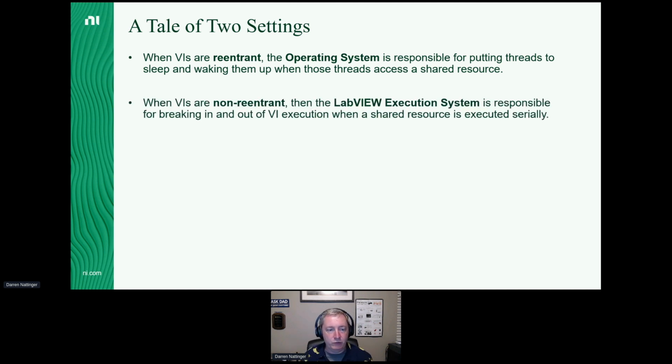When VIs are non-reentrant, the OS isn't in the picture. The LabVIEW execution system is responsible for basically ordering the serial operations.